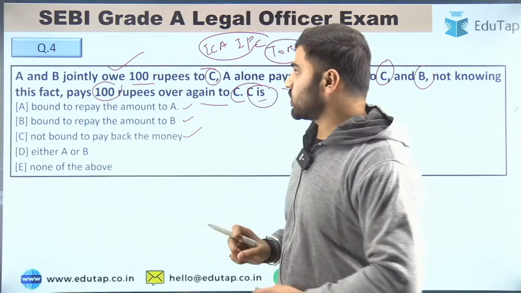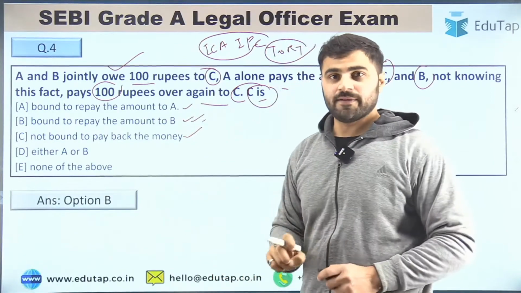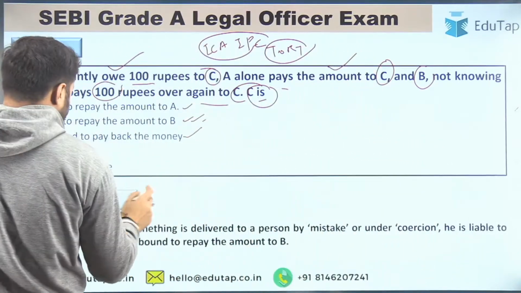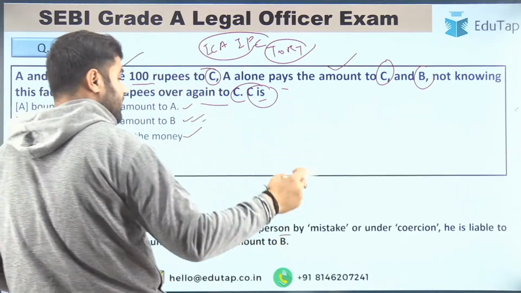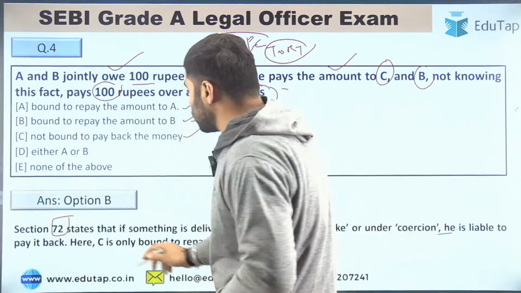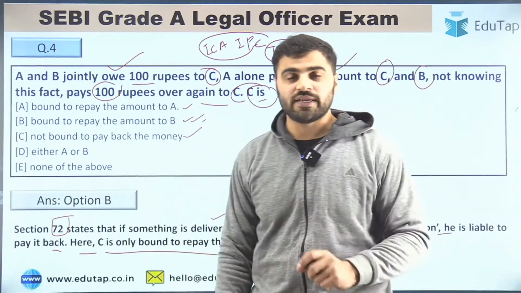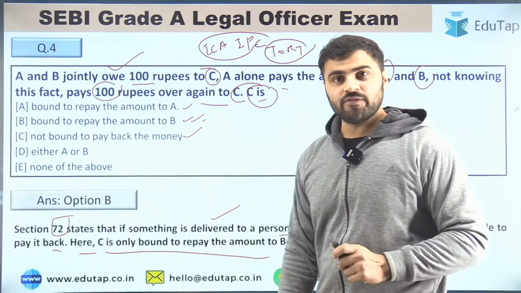The right answer for question number 4 is option number B, that is he is bound to repay the amount to B only. So if you read section 72, it states that if something is delivered to a person by mistake or under coercion, then he is liable to pay it back. Here C is only bound to repay the amount to B only. Right, guys? Now let's move to question number 5.